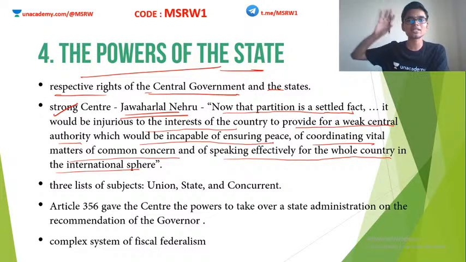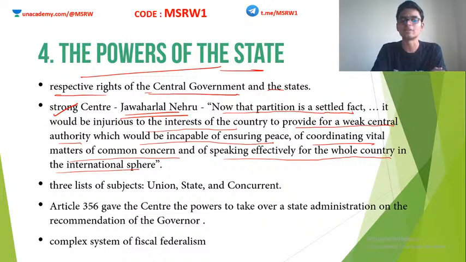Internationally, when other countries look at India, if they see India as an entirely divided country, India will not have that much legality or validity in the international sphere. In order to gain that respect, India needs to present itself as a strong single nation. So these were the arguments of Jawaharlal Nehru.